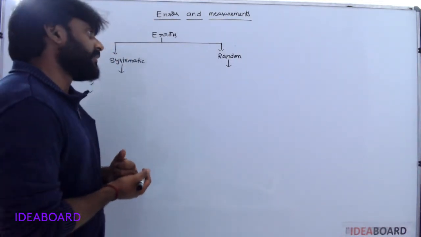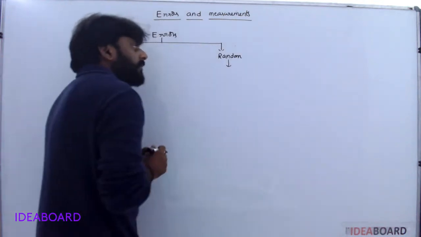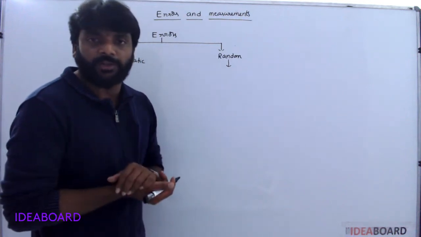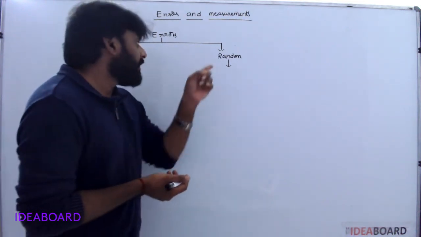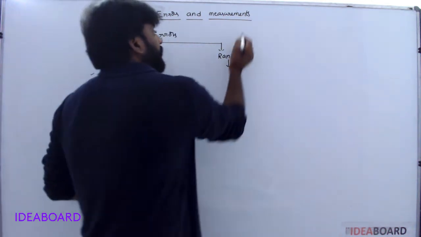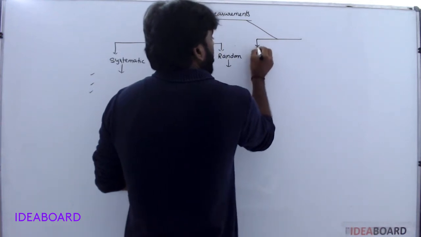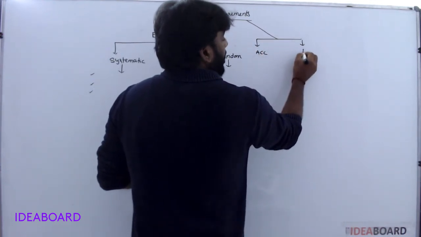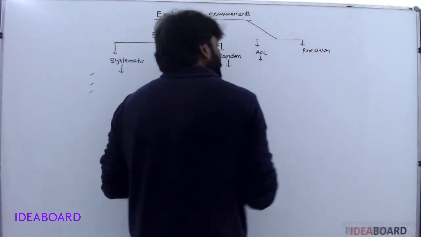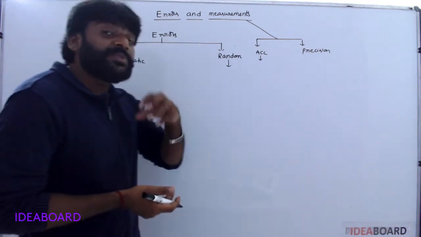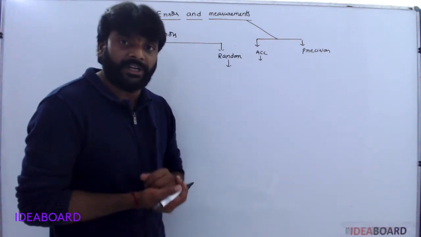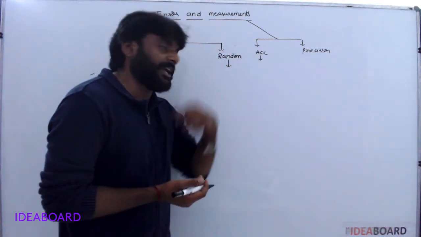So how to eliminate this? Conduct one experiment a number of times and observe the number of values. Finally, you take the average value, which is very near to the true value. So in measurements, accuracy, next precision. Accuracy is nothing but the observed value being very near to the true value.